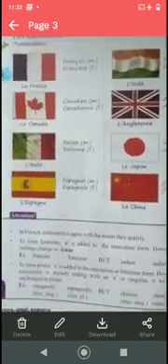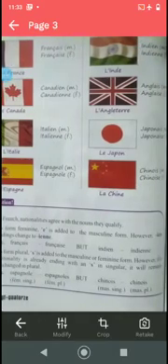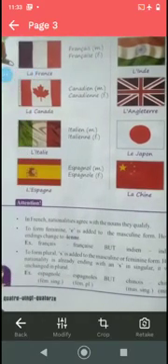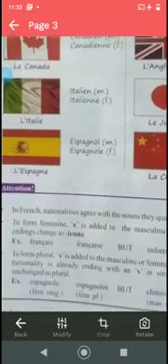Now to form the feminine, e is added to the masculine form. However, the ien ending changes to ienne. So when it is français and anglais, the addition is only e to make it feminine. But when it is ien, you have to double the consonant, ne. Clear? So it will be ienne.